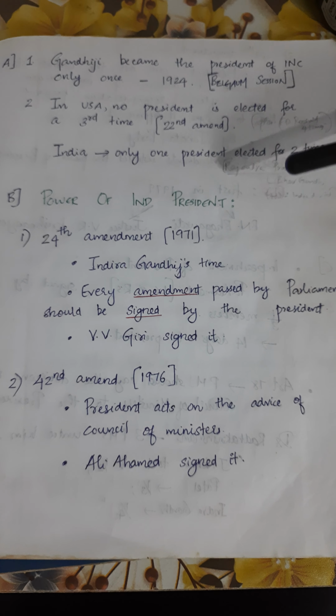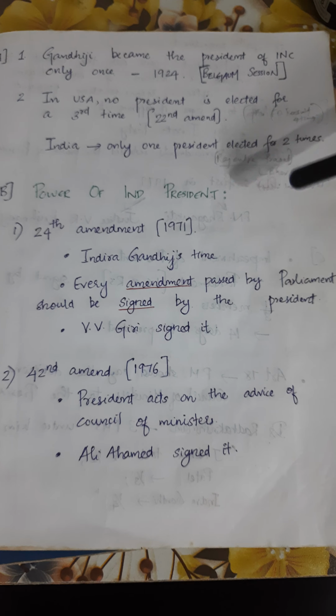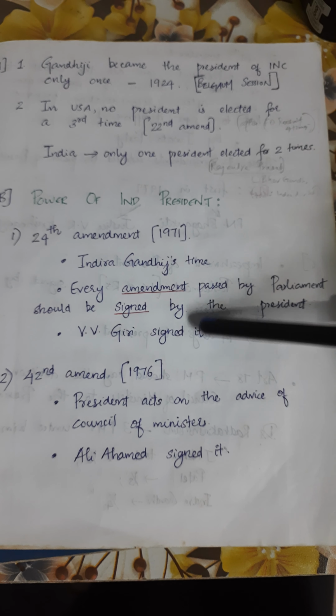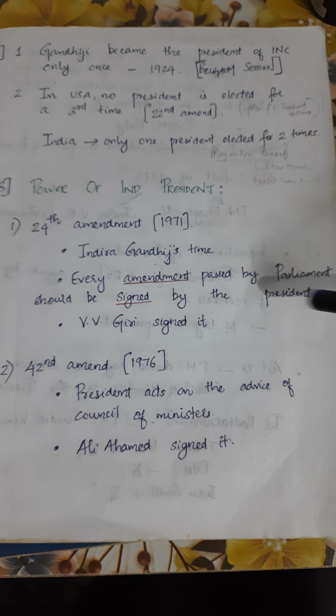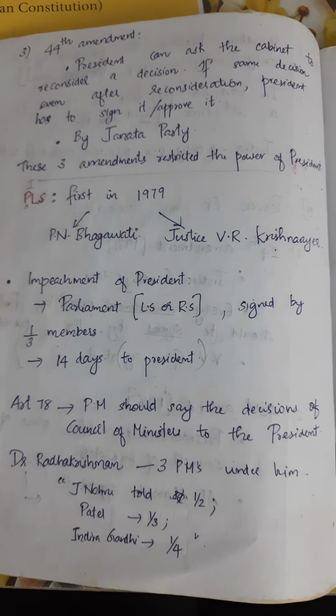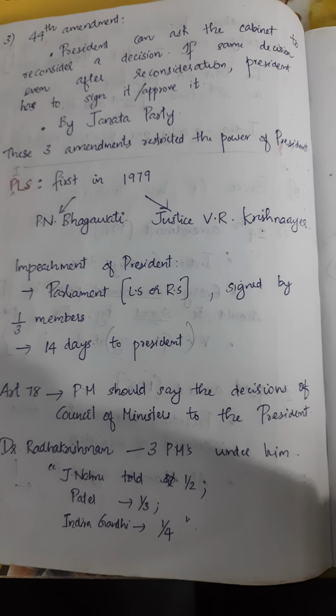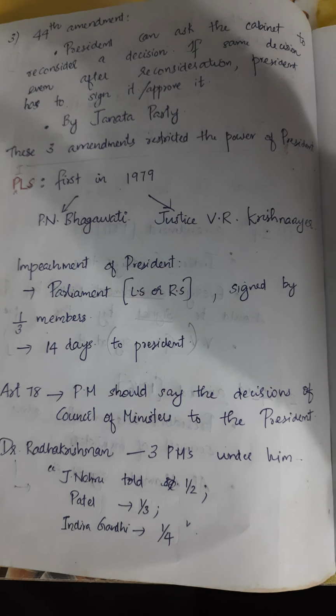Then the 42nd Amendment in 1976. Here the president acts on the advice of the Council of Ministers. Fakhruddin Ali Ahmed was the president. He signed it. So this was done during the period of Indira Gandhi, and it restricted the powers of the president.